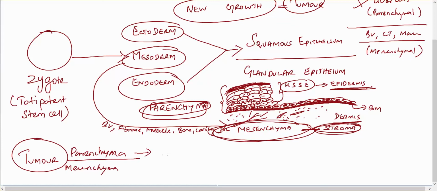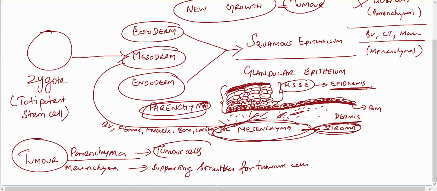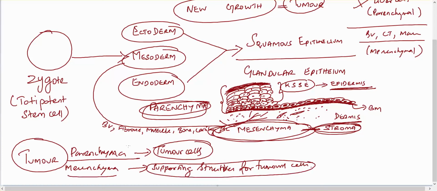Parenchyma is the tumor cells, and mesenchyma is the supportive structures for the tumor cells, because the tumor cells also need blood supply to grow. That's why they also get supportive structure. So the tumor has two components: parenchyma belongs to the tumor cells, and mesenchyma means supportive structures to the tumor cells.